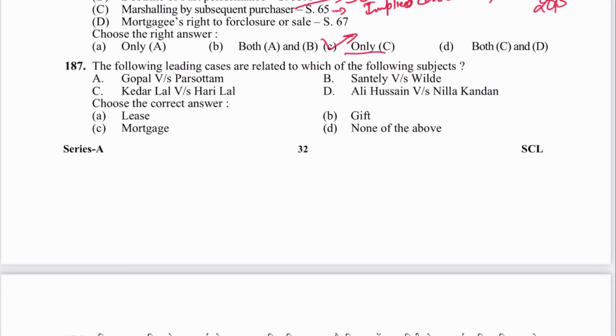Next 187. The following reading cases are related to which of the following subjects? Gopal, Purushottam, Stanley Wadiye. These are related to mortgage, so C is the answer.